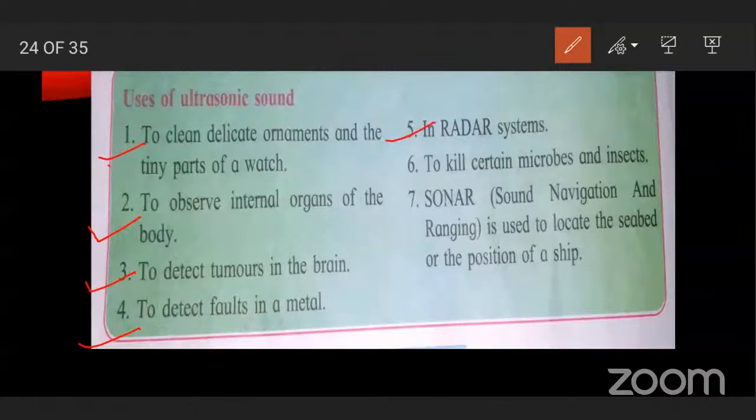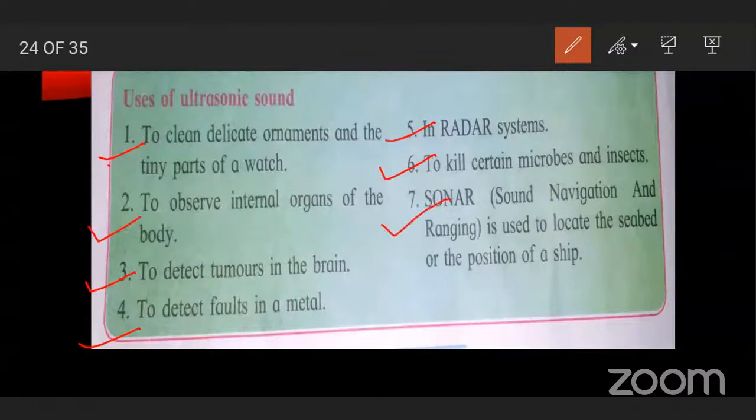In radar system, the army uses radar system. That time this ultrasonic sound is very useful. To kill certain microbes and insects. Small microbes means very small, we cannot see them with our naked eyes, and to kill them, this ultrasonic sound is used.